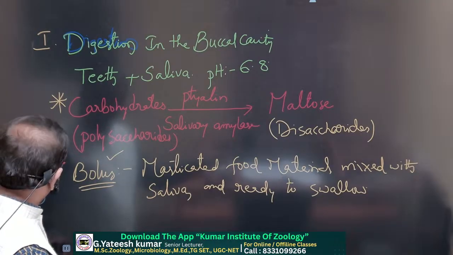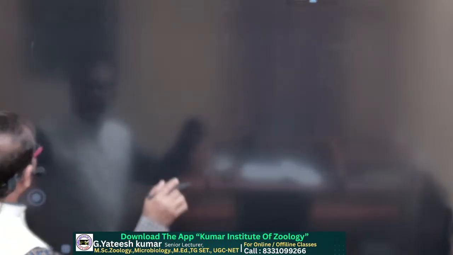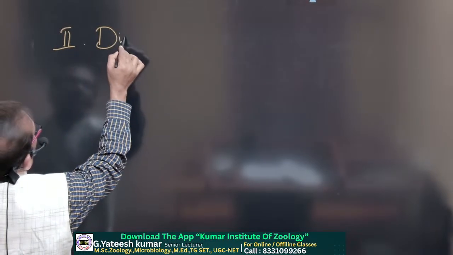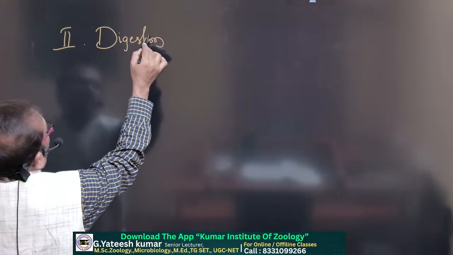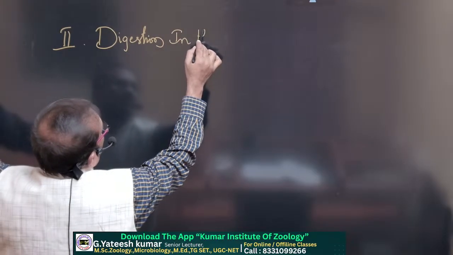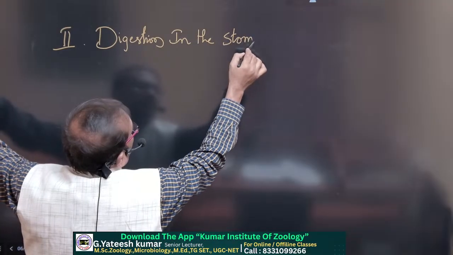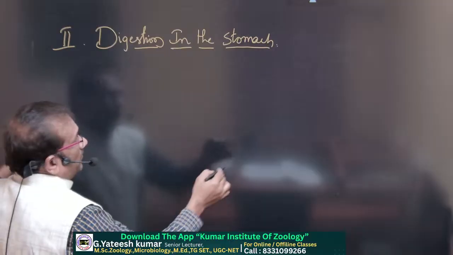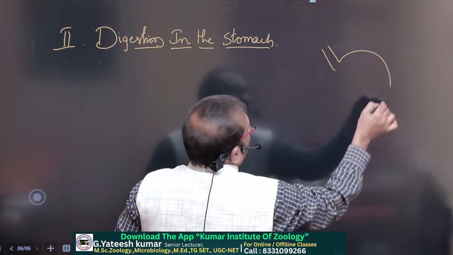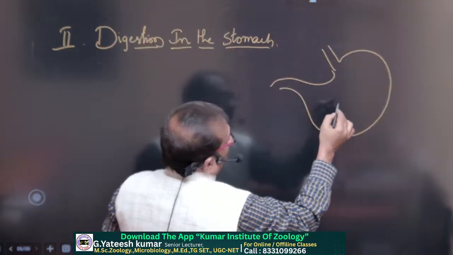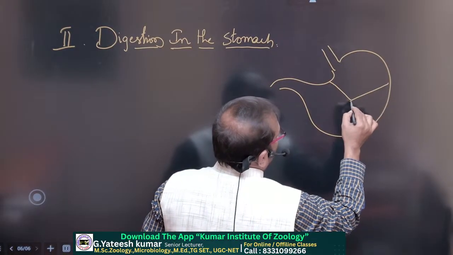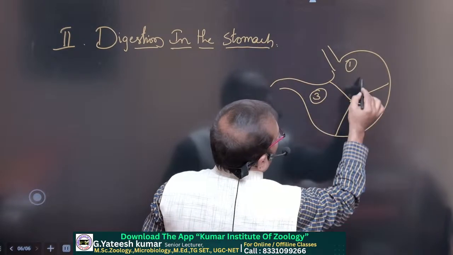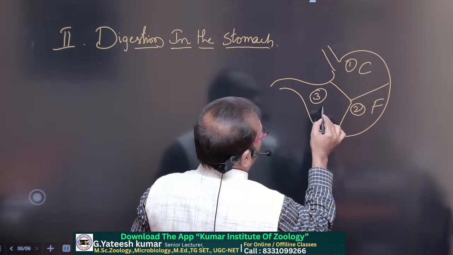Now, next is the digestion in the stomach. We'll discuss it as the second topic. We already discussed this in the alimentary canal topic. The stomach has three parts: cardiac stomach, fundic stomach and pyloric stomach.